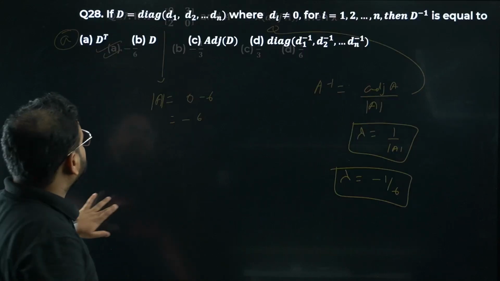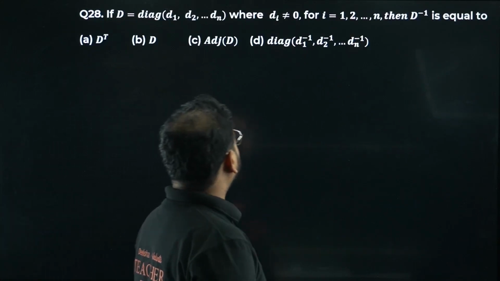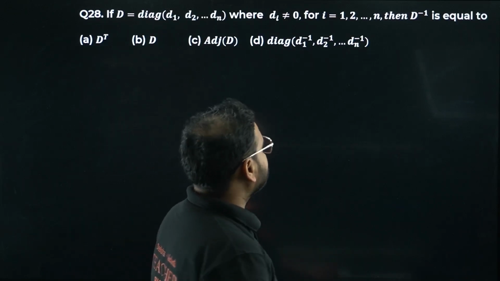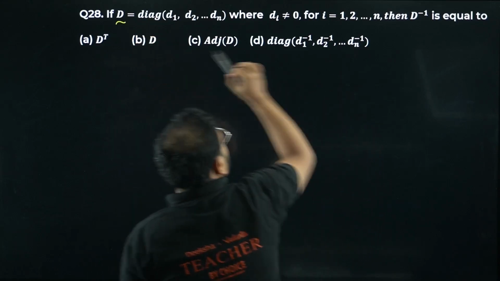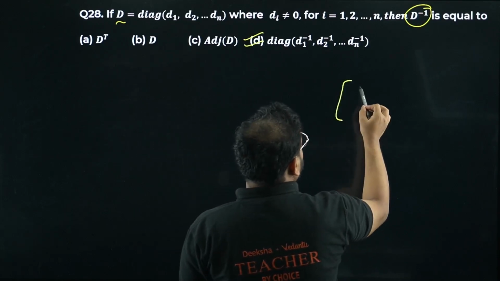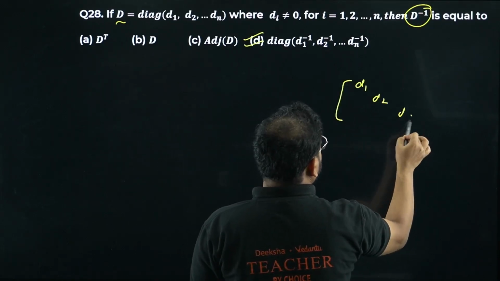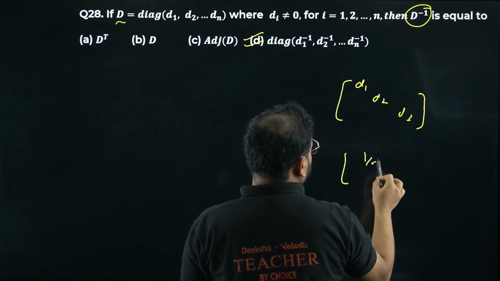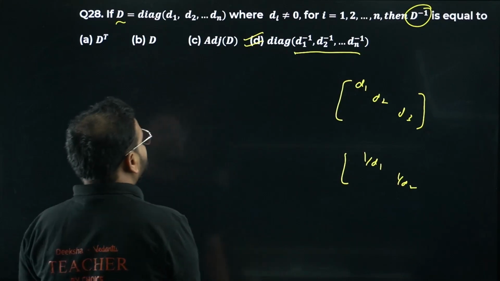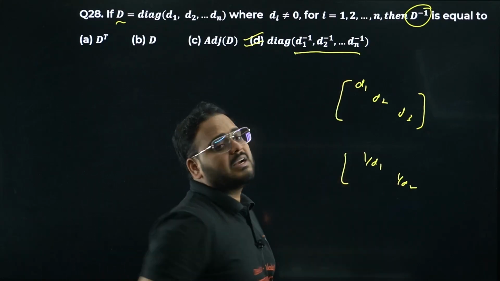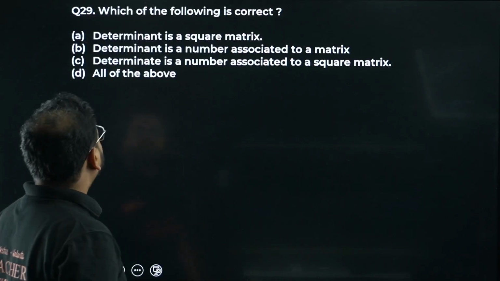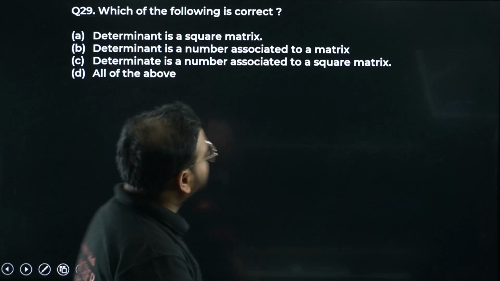27 is also A. Moving on to question number 28 now. If D is diagonal D1, D2, D3 all the way till Dn, where Di is not equal to 0, find D inverse. Basically, for this matrix D inverse will be, which we know, we have done a question like this. Remember? If it was D1, D2, D3 like this, the inverse was written like this: 1 upon D1, 1 upon D2, and so on. Please check. So we have diagonal of 1 upon D1, 1 upon D2, 1 upon Dn. Option D is right. Question number 29 now. Which of the following is correct? Let's have a look.